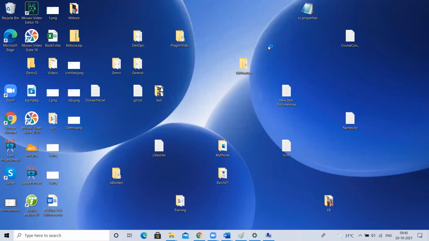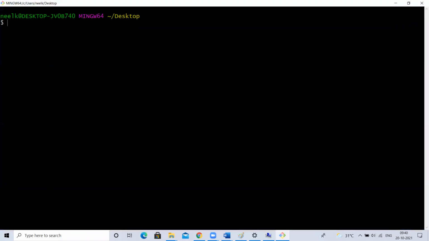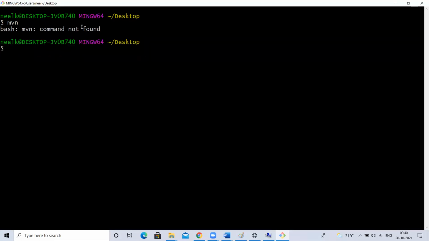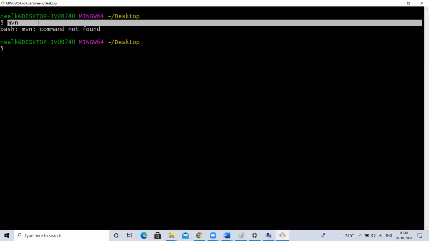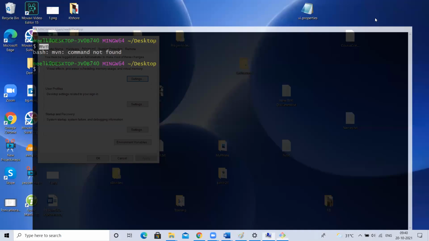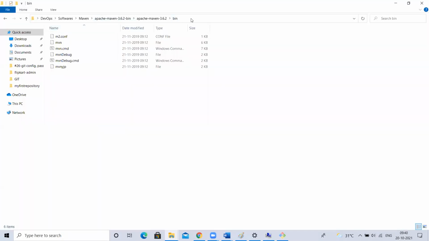I'll go here. Just I'll type mvn. What is it showing? Mvn, command not found, it is showing. Command not found means my operating system is unable to understand this. It is not able to understand the mvn command. So what I'm doing, I took this path where my Maven bin is there.